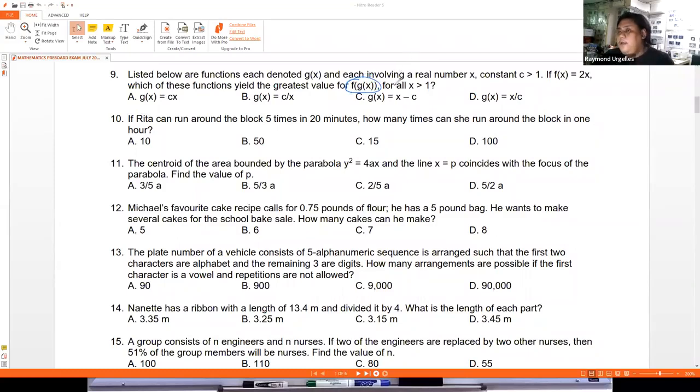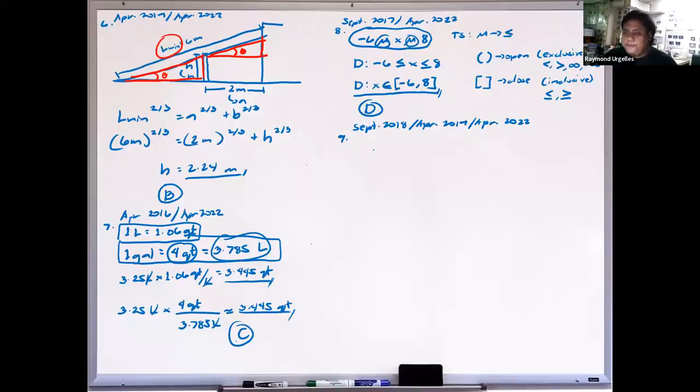Since f is increasing, when the value of x gets larger, the value of f of x also gets larger. So we just need to find which of the choices is always higher for all values of x greater than 1. Basically, that's what we want to do for problem number 9. Then let's go back to the solution.